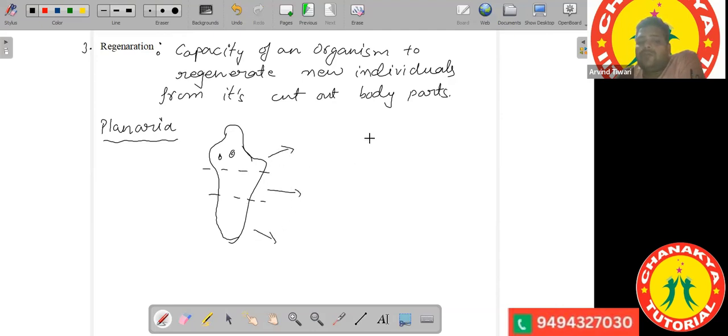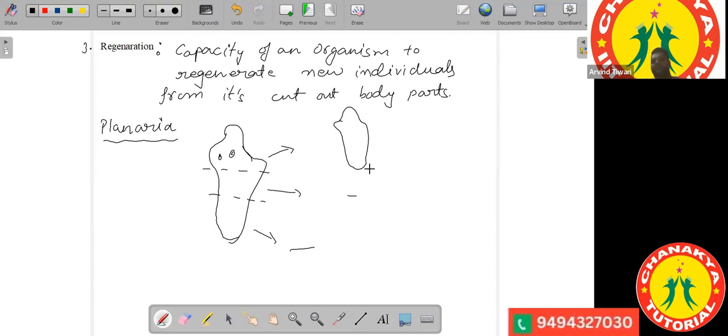If you cut from here, the upper portion will develop into a new individual. Then the middle portion will also develop into a new individual. Here also you have the formation of a new individual. So we observe the formation of new planaria by the process of regeneration.